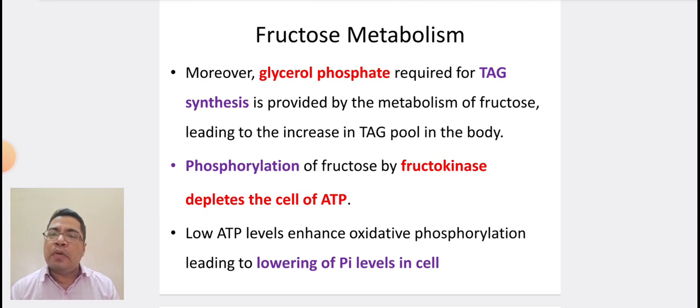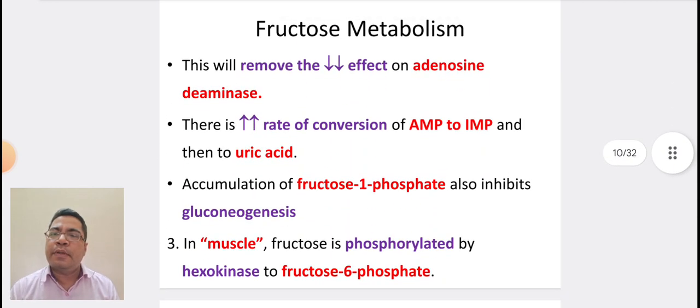Low ATP level increases oxidative phosphorylation, leading to lowering of Pi levels in the cell. This will remove the diminishing effect on adenosine deaminase, and there is increase in the rate of conversion of AMP to IMP and then to uric acid. Accumulation of fructose 1 phosphate also inhibits gluconeogenesis. In muscle, fructose is phosphorylated by hexokinase to fructose 6 phosphate.